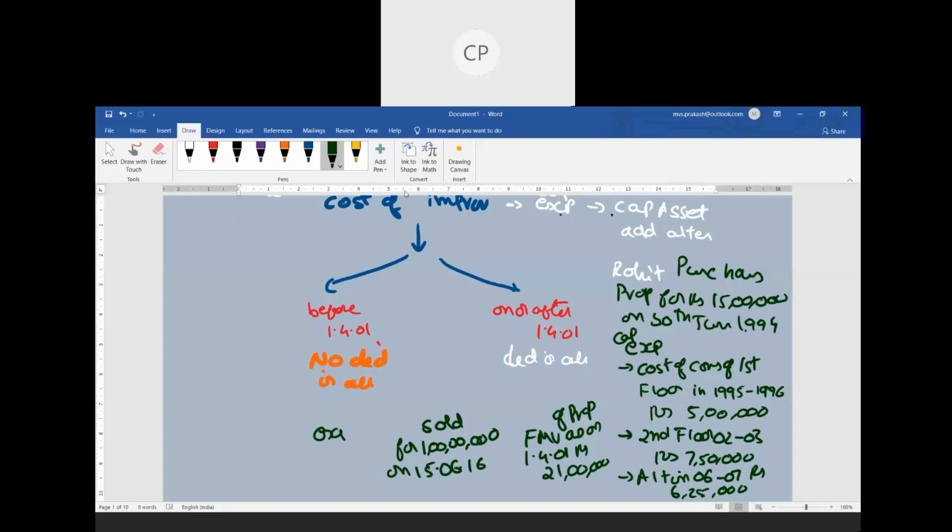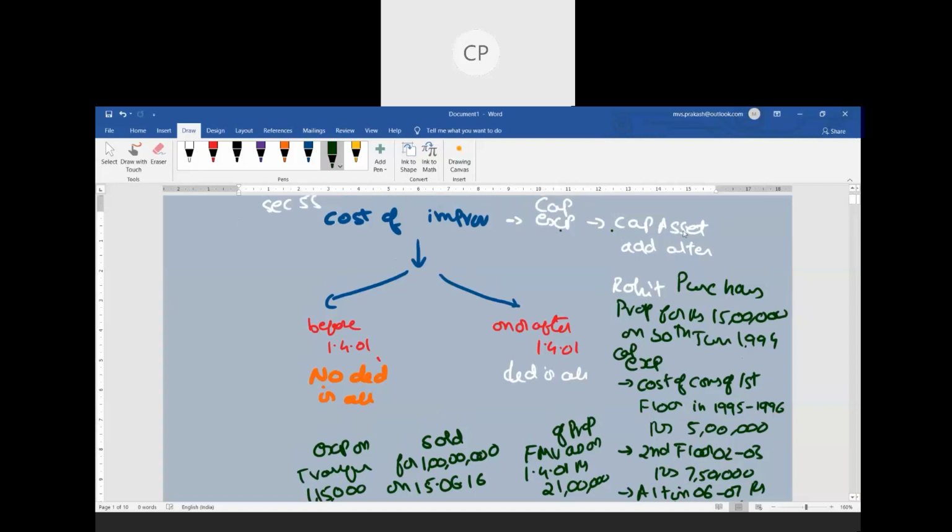He incurred expenses on transfer amounting to rupees 1,15,000. With this information, we need to compute the capital gain. That is what we are supposed to calculate. Just take this down.